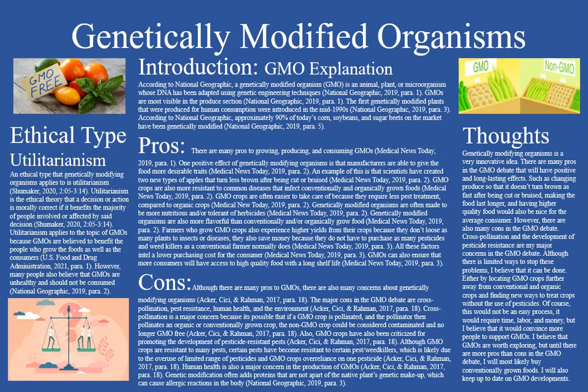However, there are also many cons in the GMO debate that cause me concern. Two of the cons that I discussed in the GMO debate that cause me concern are cross-pollination and the development of pesticide resistance. Many people would be negatively affected if a cross-pollination on a major scale did occur, such as a large swarm of bees pollinating a GMO field and then traveling to a non-GMO crop.